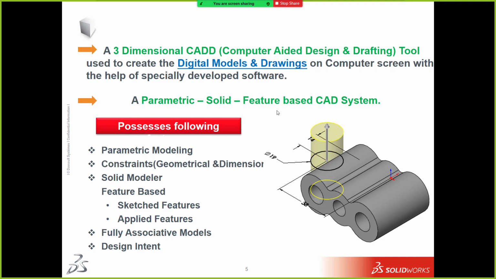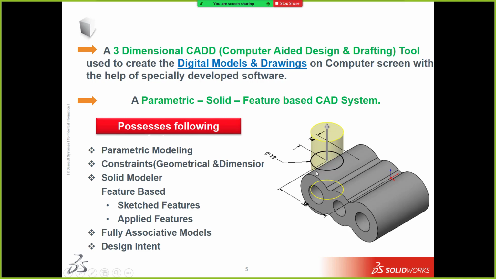Okay, and coming to constraints, there are two types of constraints. One is geometrical constraints and the other dimensional constraints. Any idea about them? Constraints means जब हम किसी point पे उसको lock कर दे. Yes, correct. Constraint in the sense it is a kind of restriction, right?